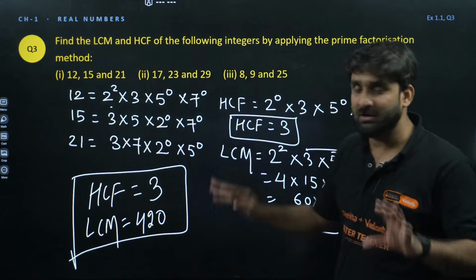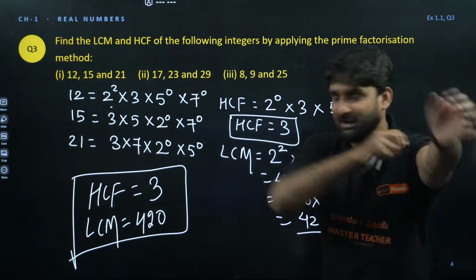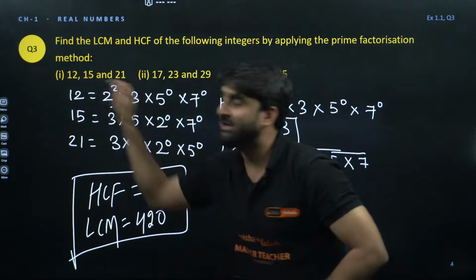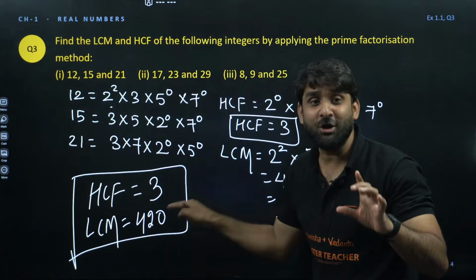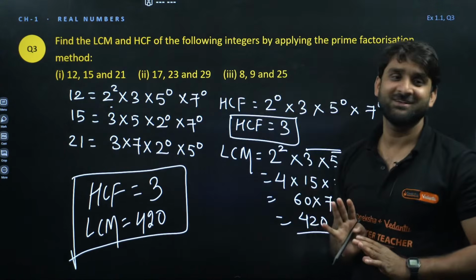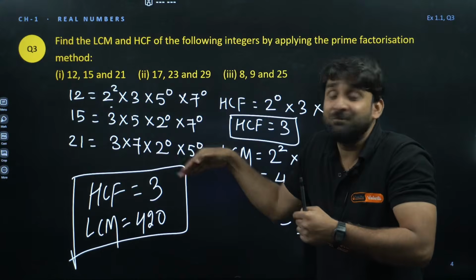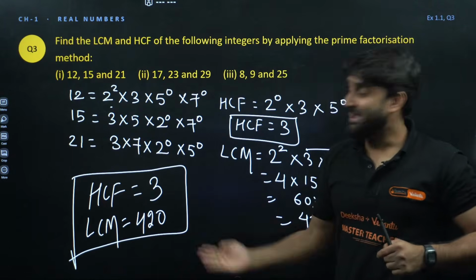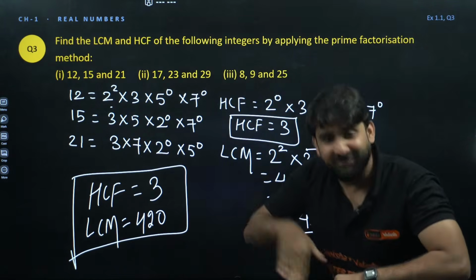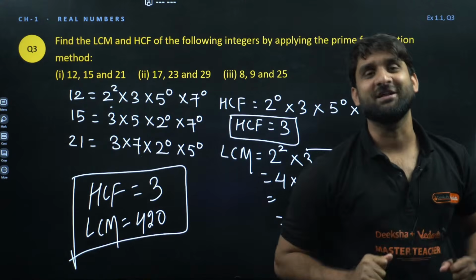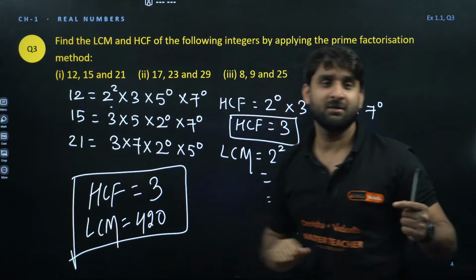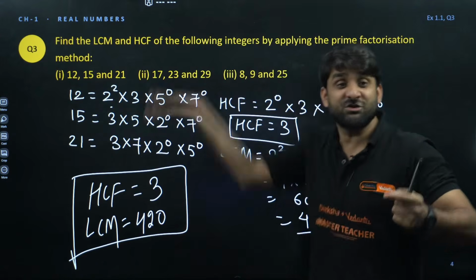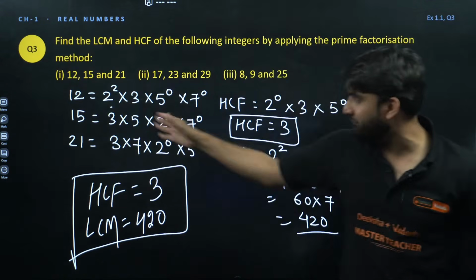Let me tell you again, I'm repeating. 3 can divide all three, right? And 420 can be divided by all three. So HCF is the number which can divide all, and LCM is the number which can be divided by all. This is the difference. HCF is the number which can divide all, and LCM is the number which can be divided by all three. You can verify.